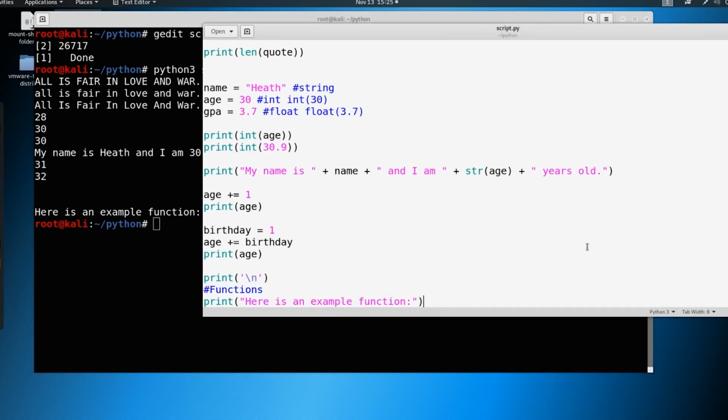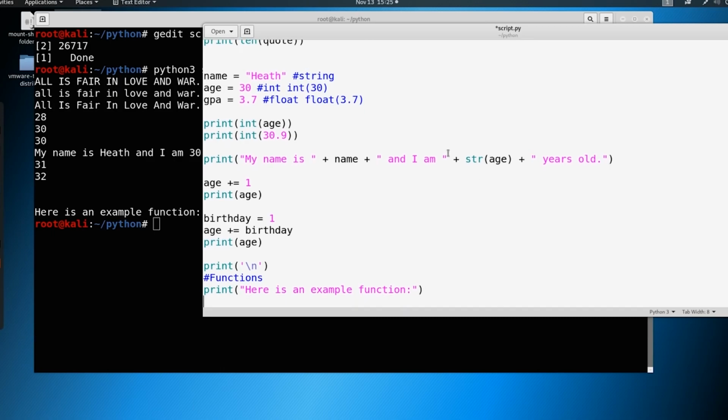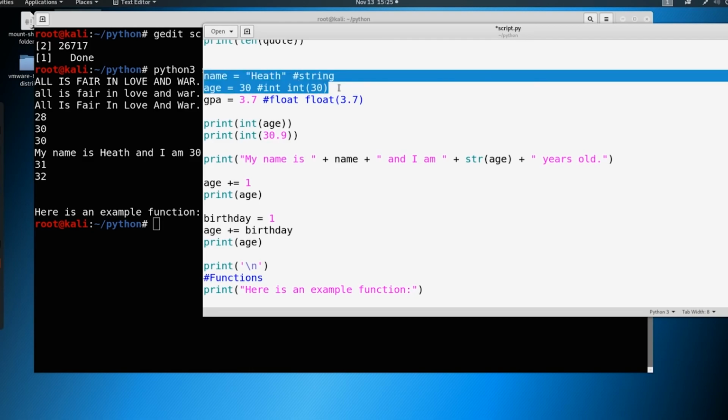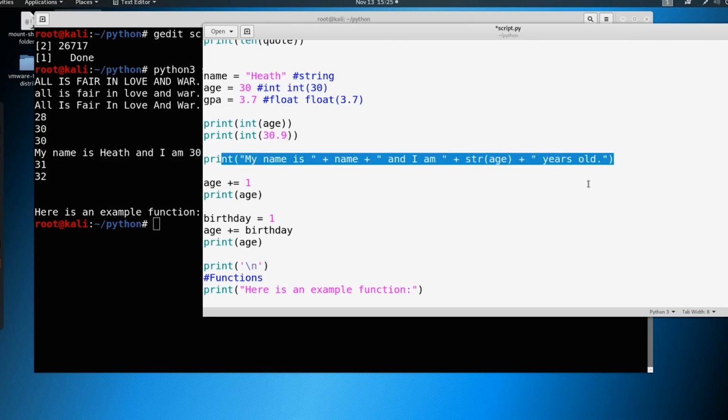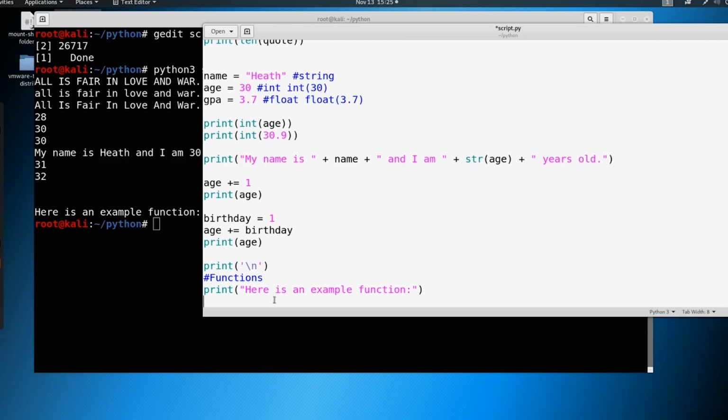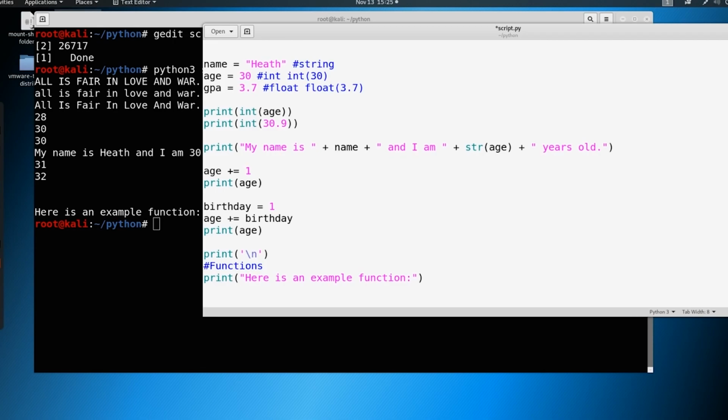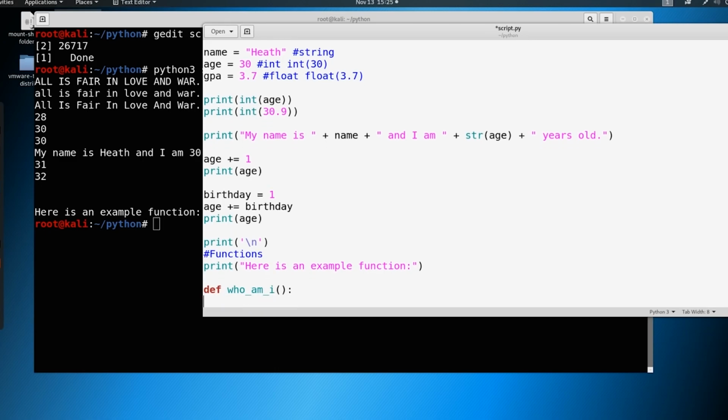So let's take a look at a function using something that we've already done before. We've got this section here, and we've got name, age, GPA. We're going to reuse this in this print my name is. So let's go ahead and reuse this. We're going to say function here, right? So we're going to define kind of a who am I. So we're going to define this, and then we're going to do 2 parentheses and then a colon here. So it's going to look like this. And what's important now is that we use indentation.